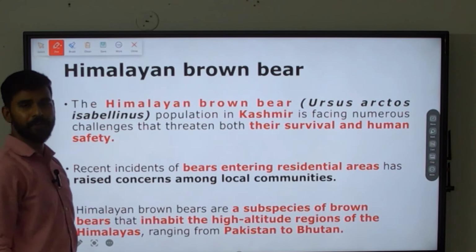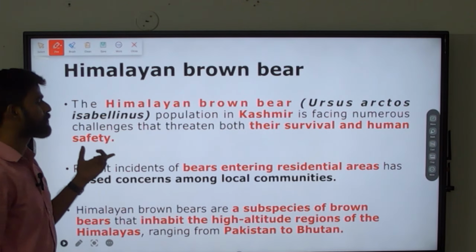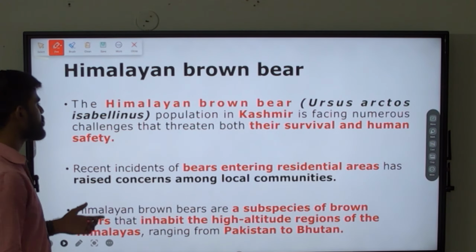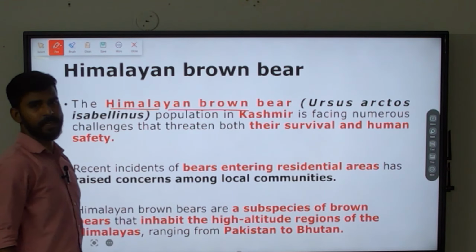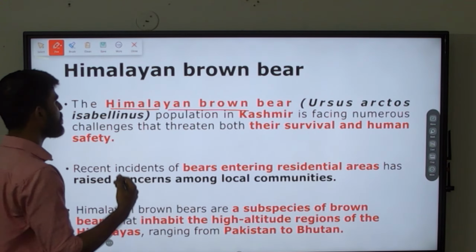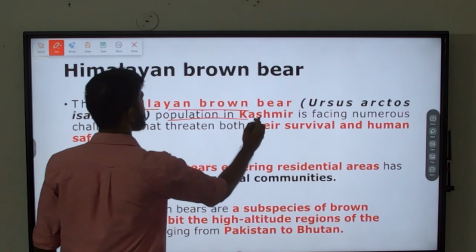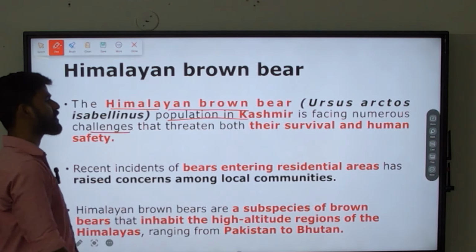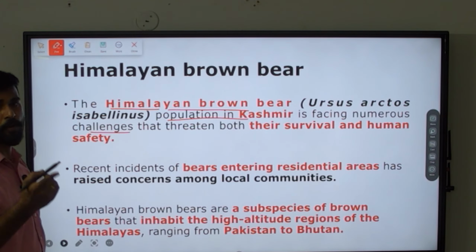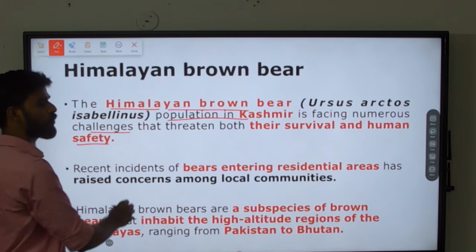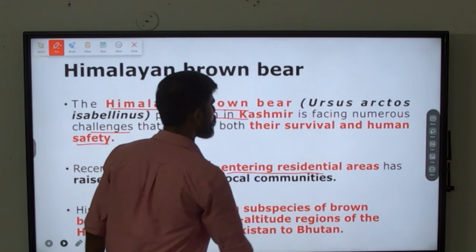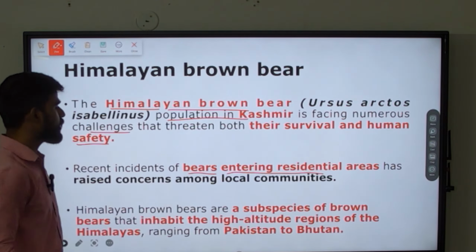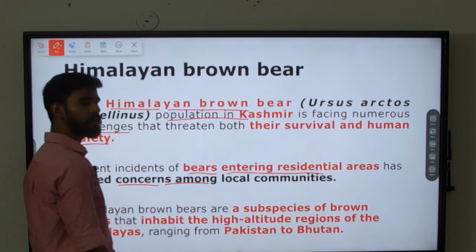The next topic that we are going to see today is the Himalayan brown bear. Why is it in the news? Because its population is dwindling, it is reducing. The Himalayan brown bear population in Kashmir is facing numerous challenges that threaten their survival and also human safety, because bears are entering human residential areas. That is why the people in that community are raising concerns.